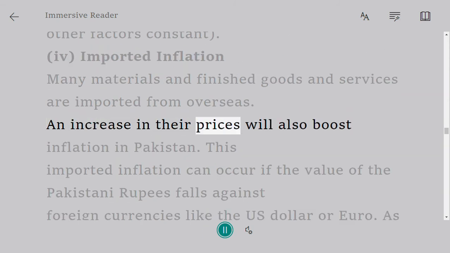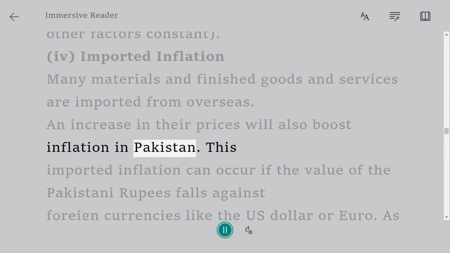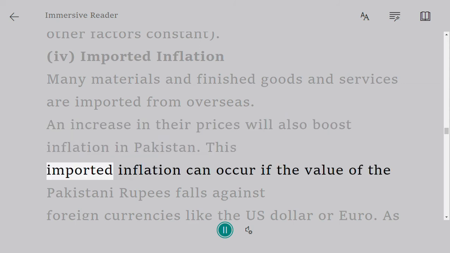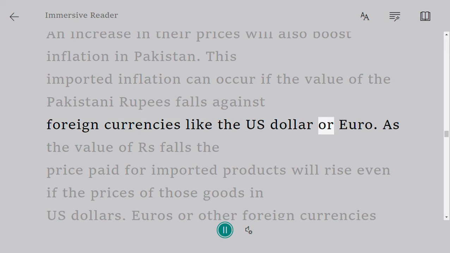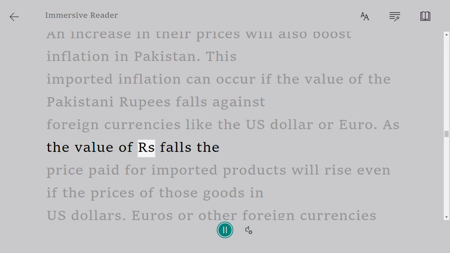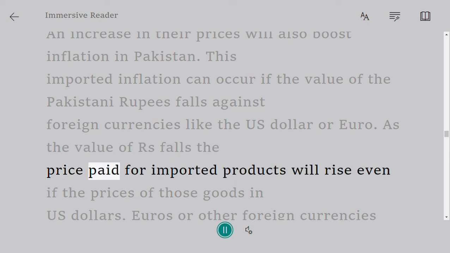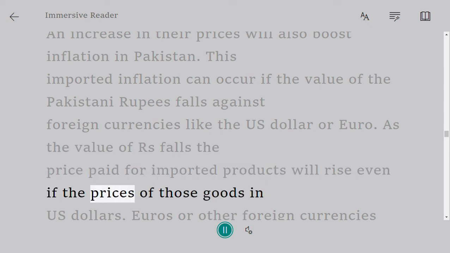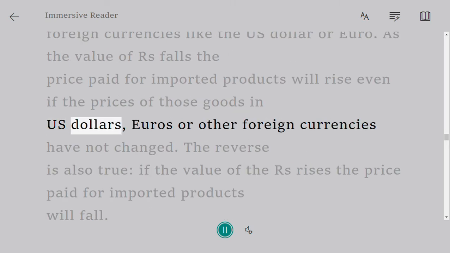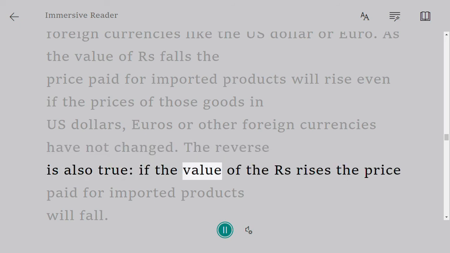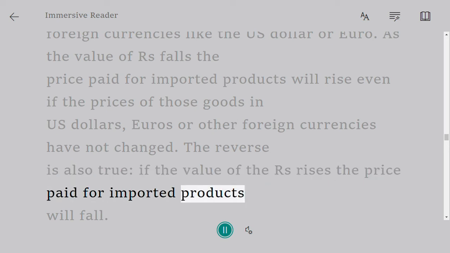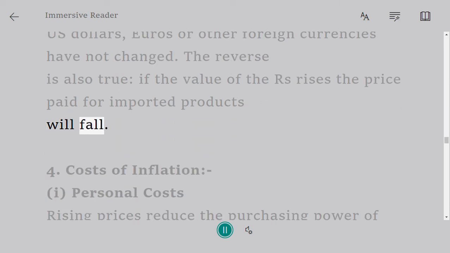An increase in their prices will also boost inflation in Pakistan. This imported inflation can occur if the value of the Pakistani rupees falls against foreign currencies like the US dollar or euro. As the value of the rupee falls, the price paid for imported products will rise even if the prices of those goods in US dollars, euros or other foreign currencies have not changed. The reverse is also true. If the value of the rupee rises, the price paid for imported products will fall.